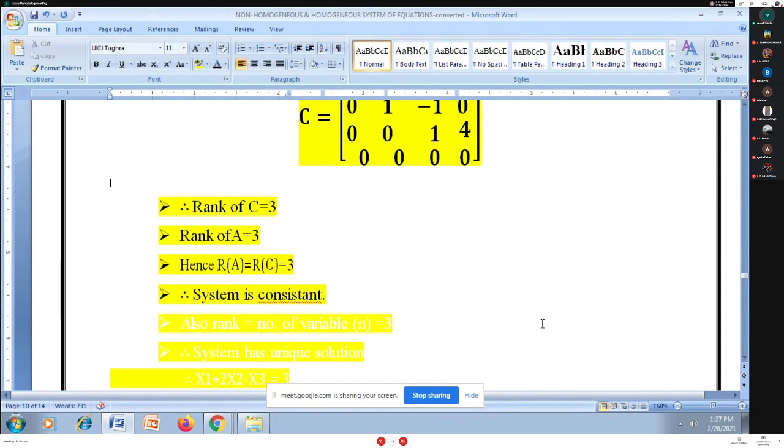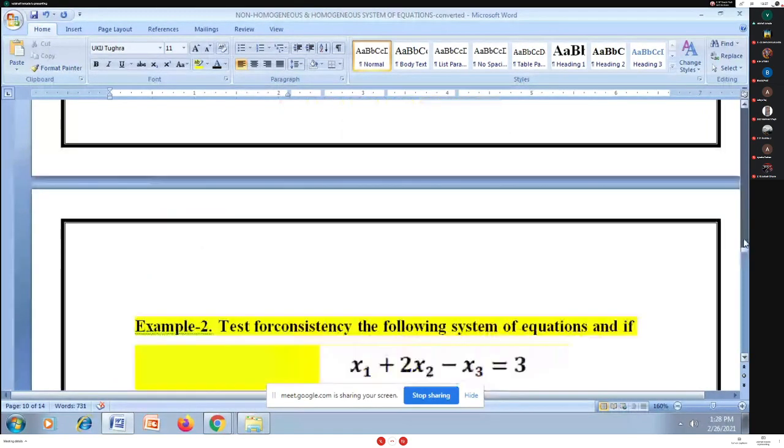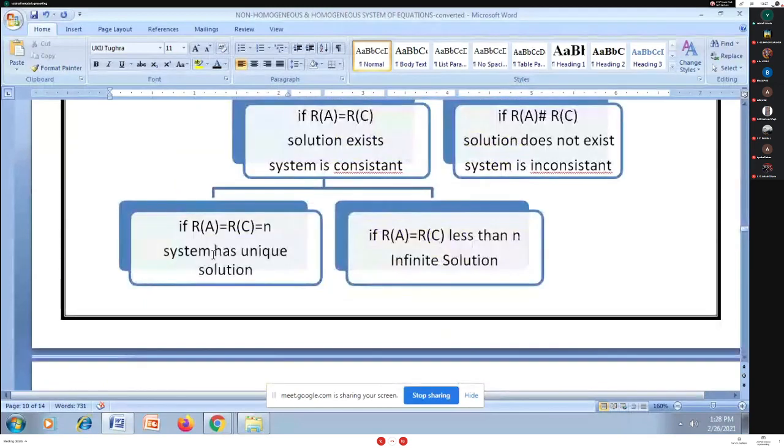As my system is consistent, I am going to check how many solutions there are, whether I'm having a unique solution or an infinite number of solutions. So I have to recall the chart. The chart says the system has a unique solution whenever rank is equal to the number of unknowns n.